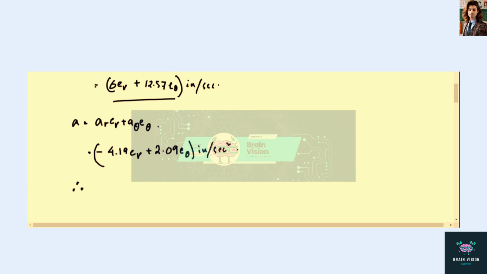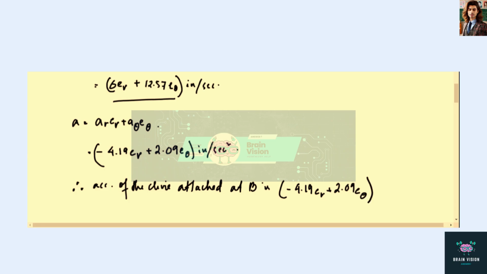So therefore acceleration of the clevis attached at B is minus 4.19 e r plus 2.09 e theta inch per second square.